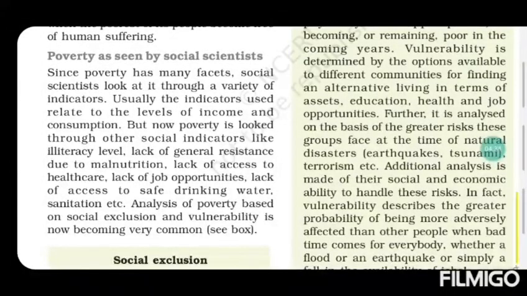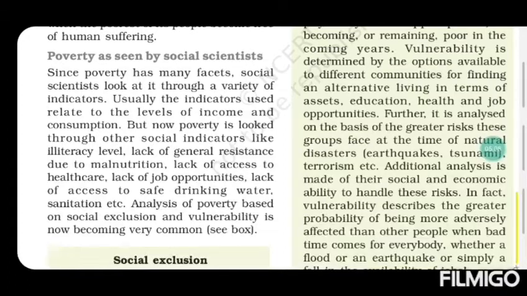So next poverty analysis is lack of job opportunity. The poor people are mostly and usually illiterate people. If they are illiterate, then obviously they will not get a good job. So due to this, there is a lack of job opportunity for them.